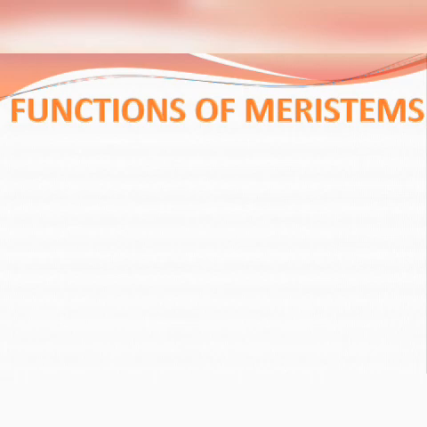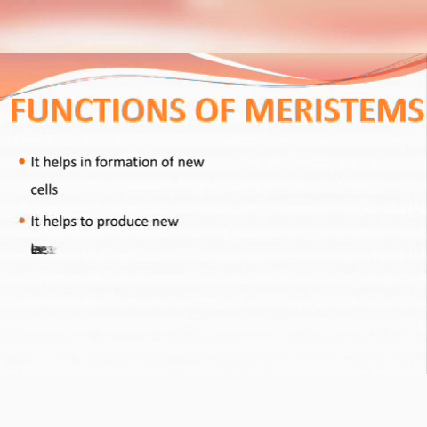Next, we come to the functions of meristem. So, the first is that it helps in the formation of new cells. As they divide, they keep on forming new cells.